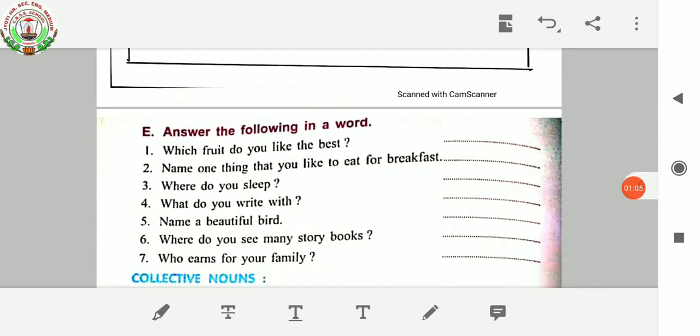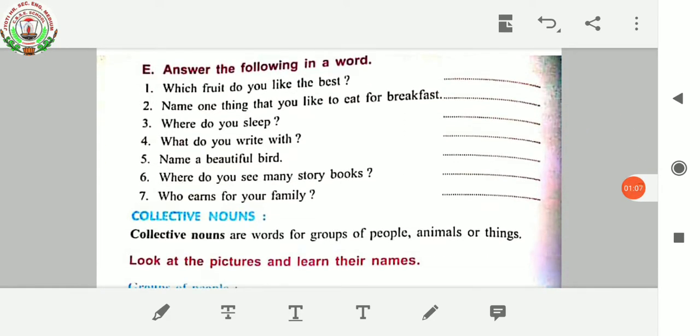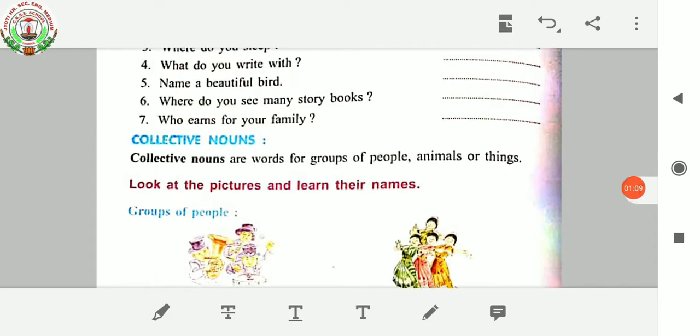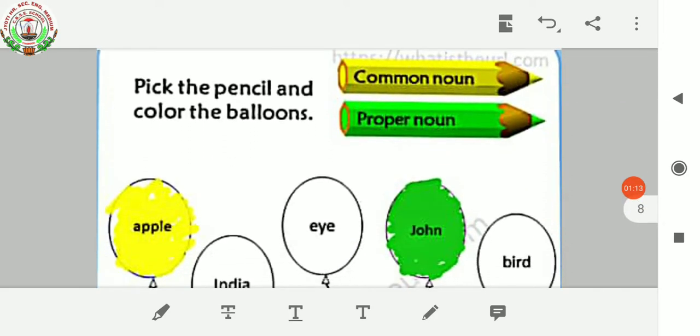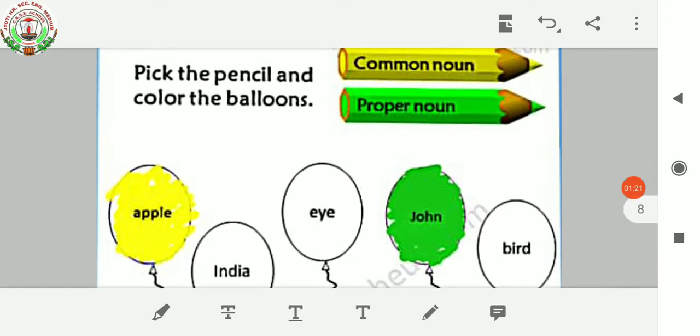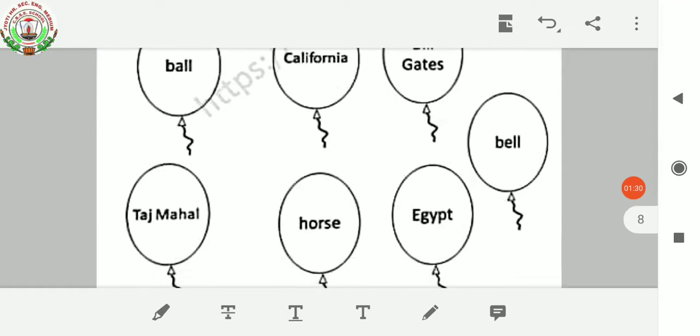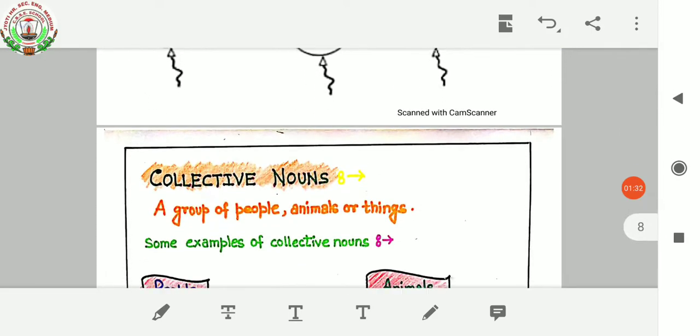Then we have completed this question, answered the following in a word in our last online classes. Then I hope you all have completed your homework also in your English copy, like you have to choose common noun and proper noun from these words, and you have to color common noun with yellow and green for proper noun. Okay.